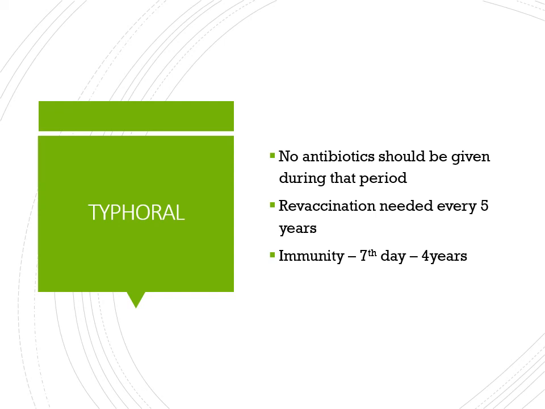The problem with this Salmonella vaccine is that it doesn't provide lifelong immunity. I have already told you in the indication who needs these vaccines, in what age group which vaccine is preferred, and the advantages and disadvantages of each vaccine.